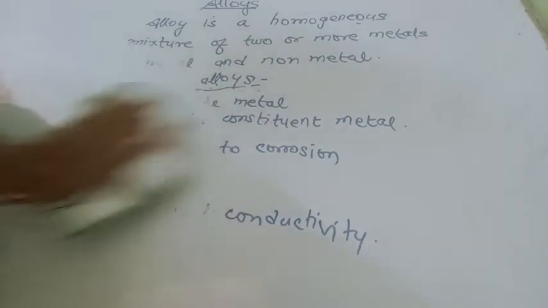Now we have some examples of alloys. The first example of alloy is stainless steel. In stainless steel, the constituent metals are iron, nickel and chromium.